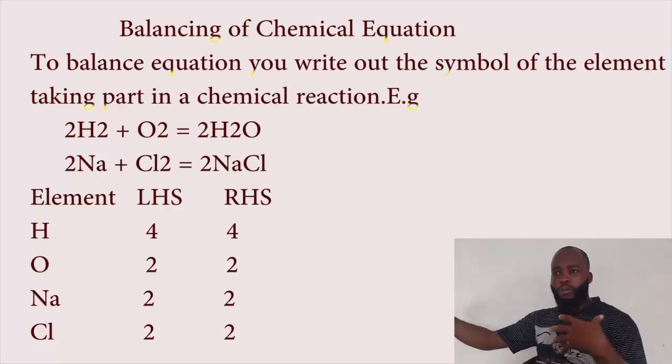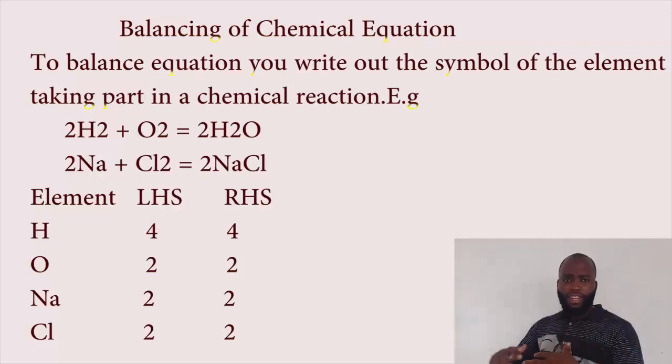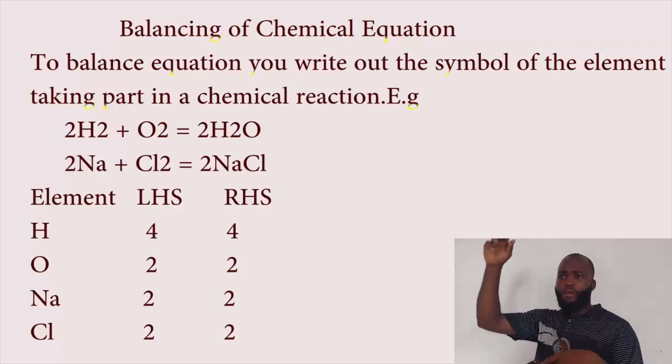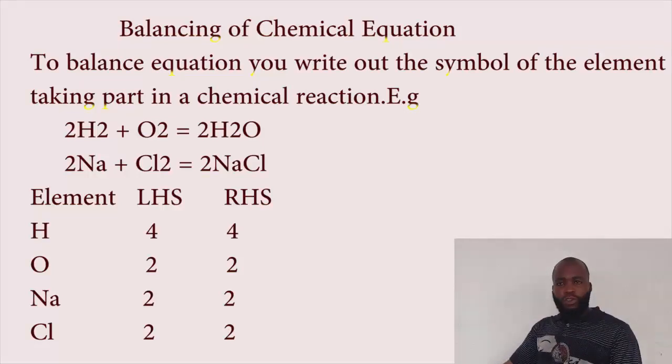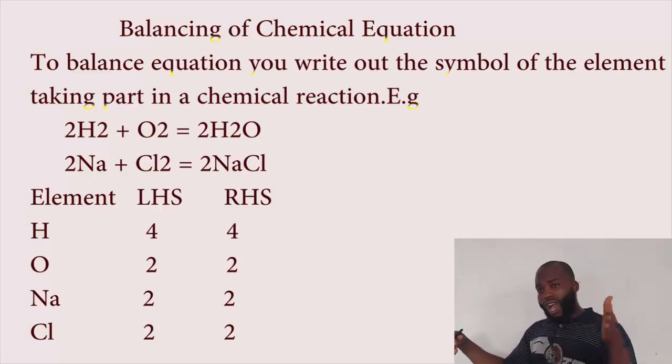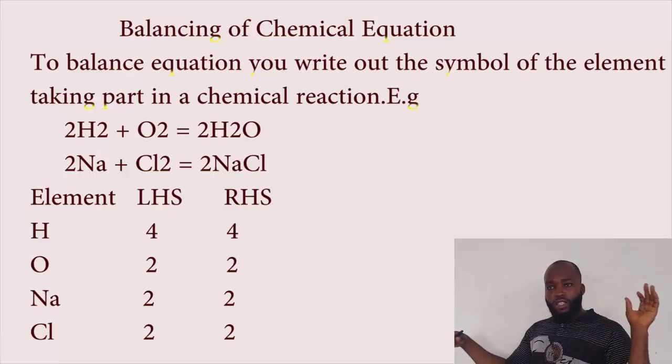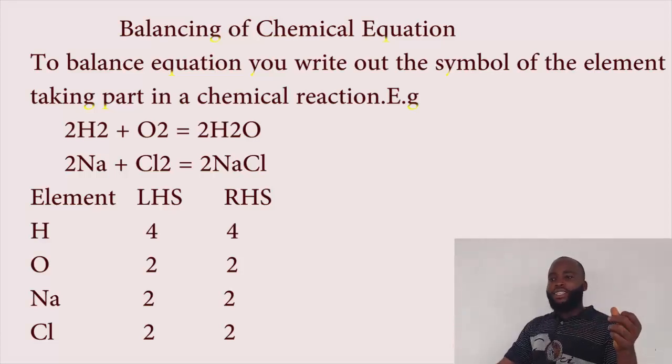Now, when sodium combines with chlorine by valency to form a compound, we have what we call plus and minus. When you cross, you will see what we call NaCl, which means their balancing is neutral. Plus 1 minus 1 gives us 0. That's our NaCl. So to balance this equation, because on the left hand side of the equation, chlorine is 2, sodium is what? It is 1. So what am I going to do? We add 2 on the right hand side of the equation.